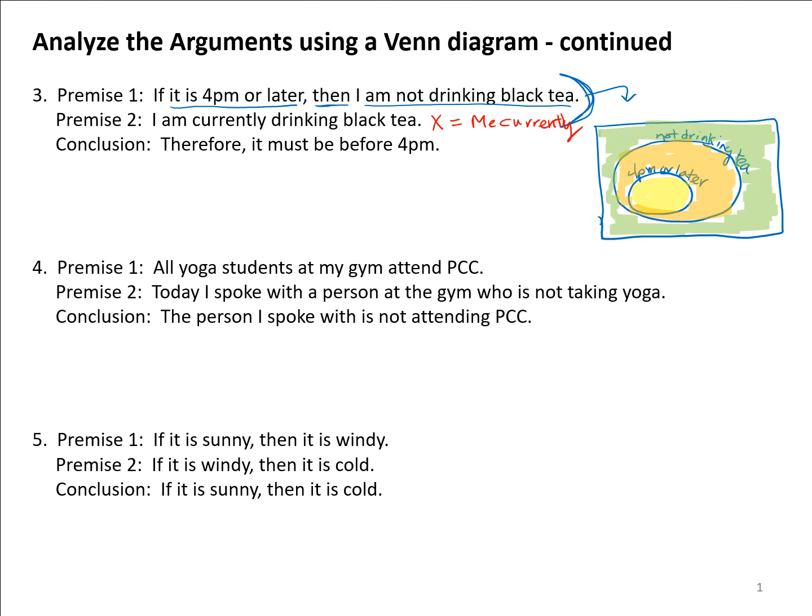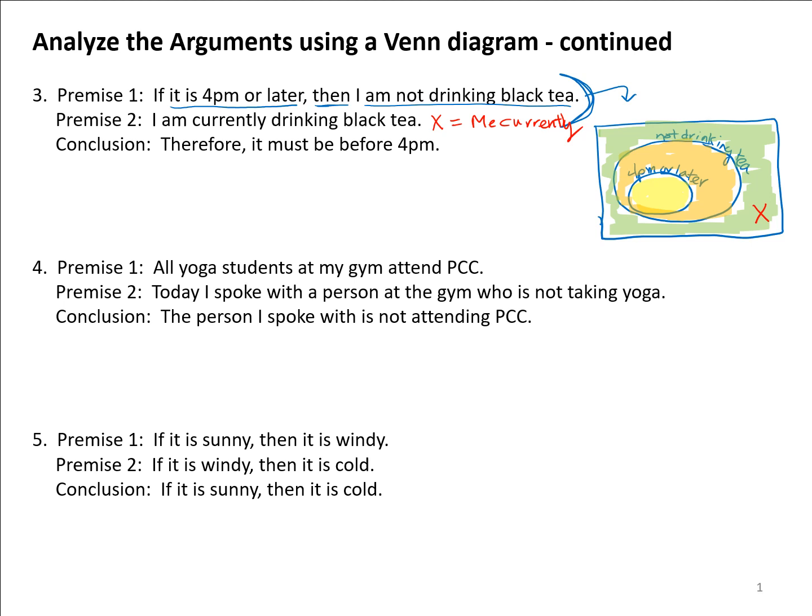Well, to put the X in, which represents me currently, I need to put it in exactly where I am related to these 3 regions. And I want to put the X in anywhere that would be appropriate. Well, when we look at this situation, because I'm drinking tea, I can't be inside the not drinking tea circle. I have to be outside of it.